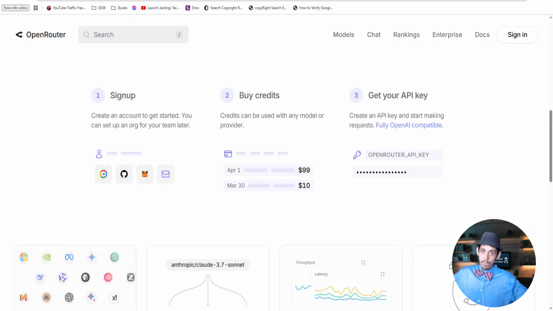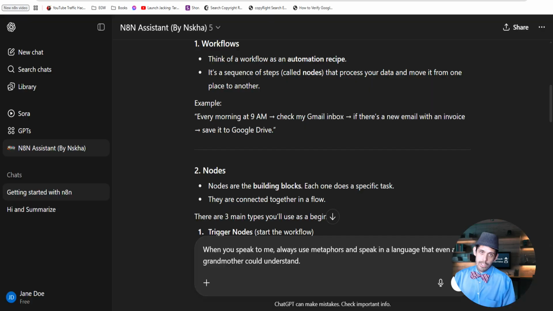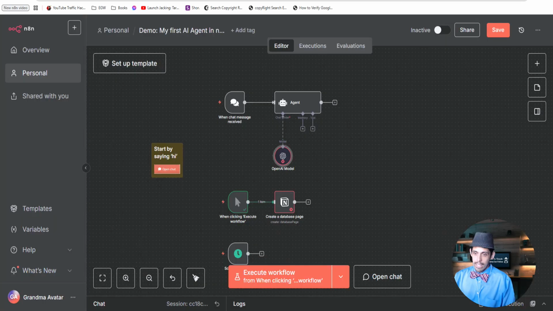All of my automations running in the background, working with a whole bunch of automation and content creation and large transcripts, it's only been $3. Can you imagine? So I put $50 on there. You can test it with 10. I'll probably put $10 on this account, but it'll last you depending on how much you use or what kind of model you use. And then it gives you an API key.